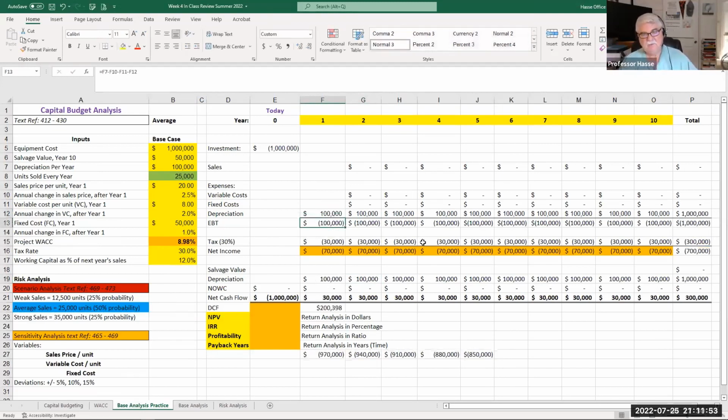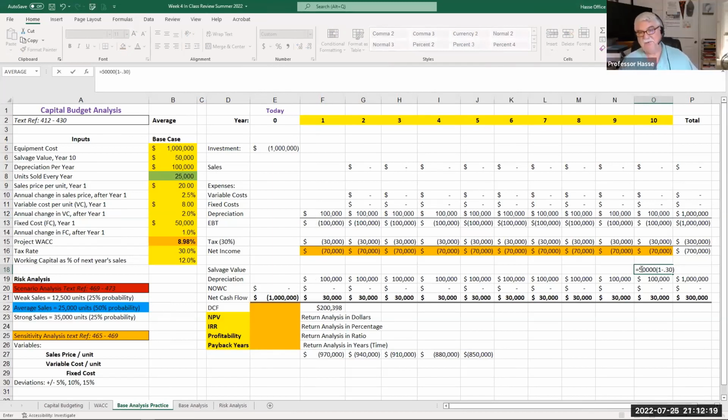There we go. So we're fully depreciating $1 million, or $100,000 a year. So that $50,000 salvage value in year 10 is going to be capital gain, so we have to take tax on it. We'll put in a formula saying our $50,000 salvage value is multiplied by 1 minus our tax rate, 0.3.